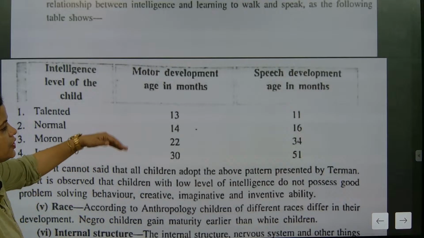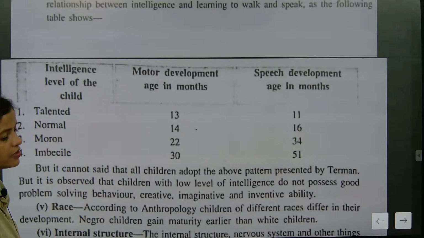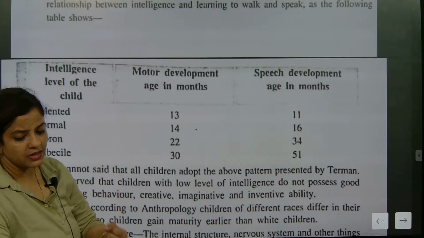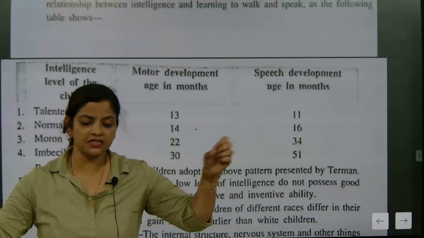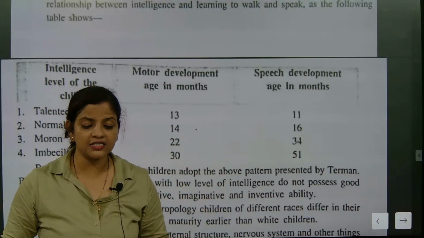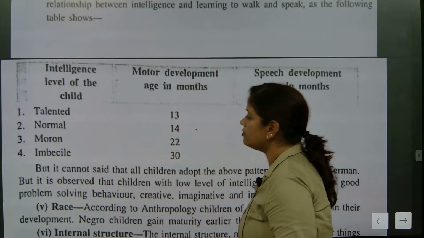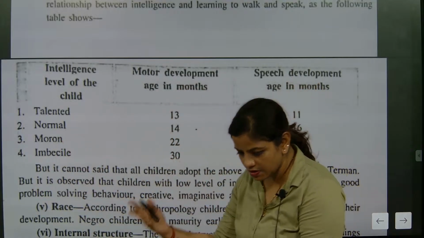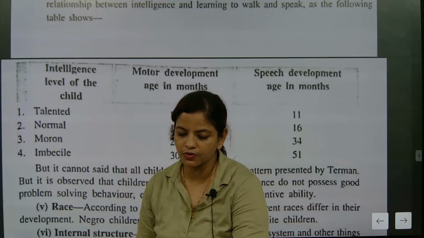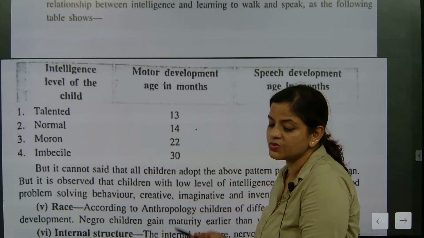Normal children will be doing it one month after the motor developments. Motor development means the skill. See, motor development means kicking, taking something. That is exactly how reflexes come in as motor development. Moron means little. Less than normal children will be called moron. So here it will come at 22 months.